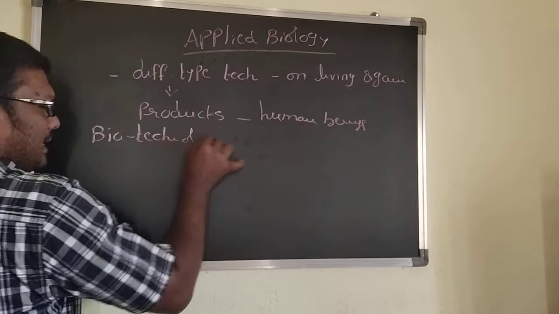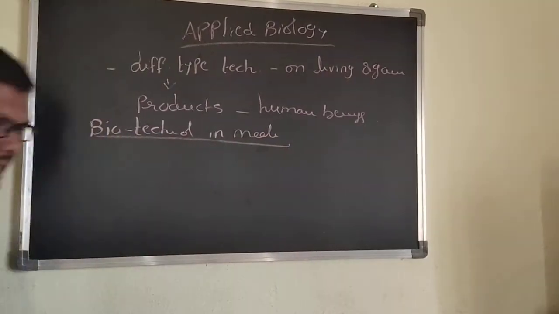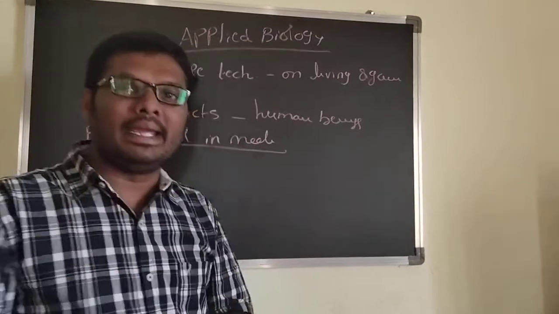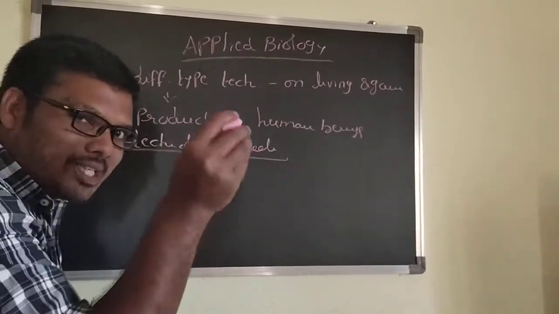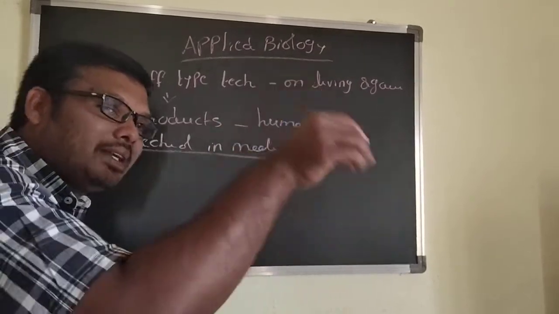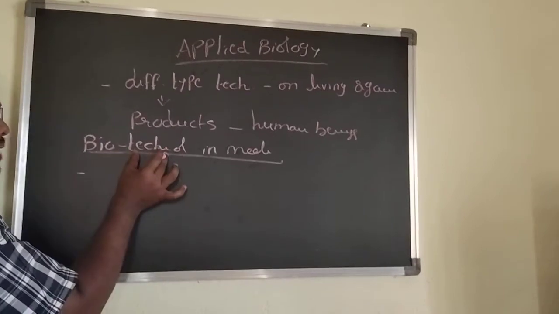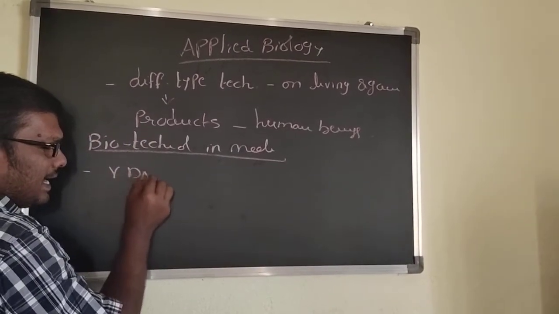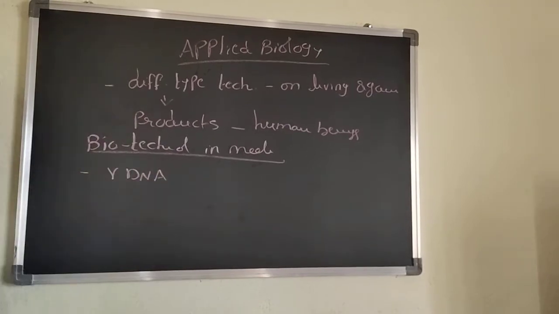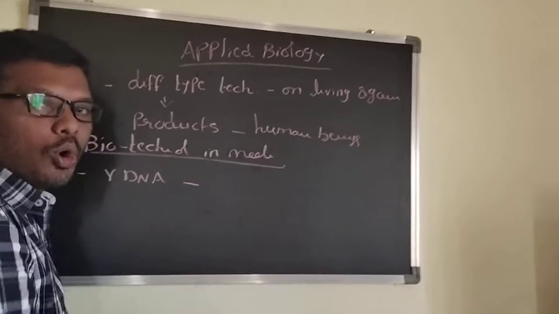Biotechnology in medicine. In biotechnology, bio indicates the organism, and on that organism we apply a technique, that is called biotechnology. Here rDNA technology is applied on microorganisms.